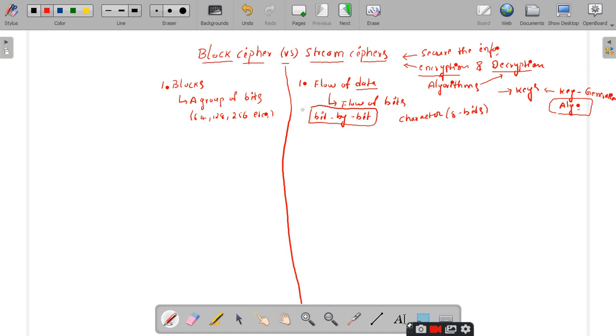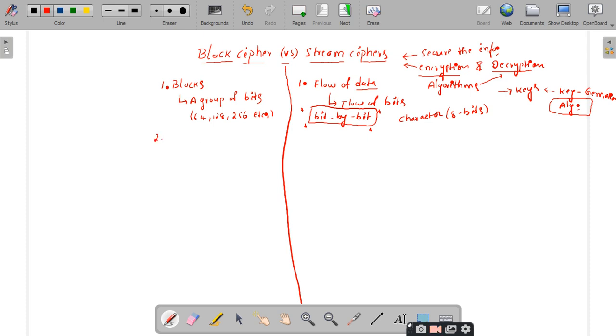But we'll stick to this particular definition only. If encryption and decryption is done in a bit by bit fashion, we call it a stream cipher. Up to here it is clear, right? Yes, sir.